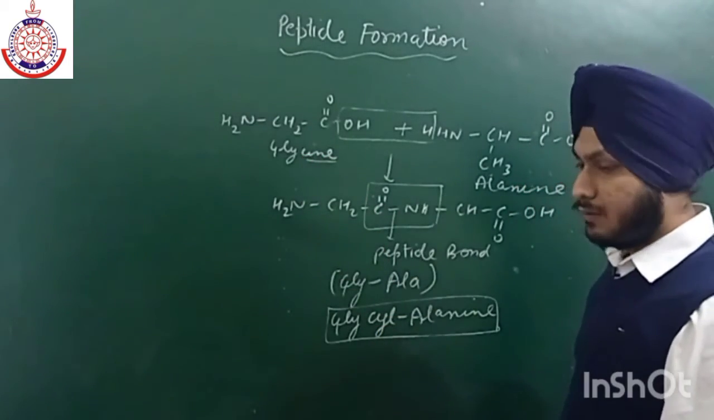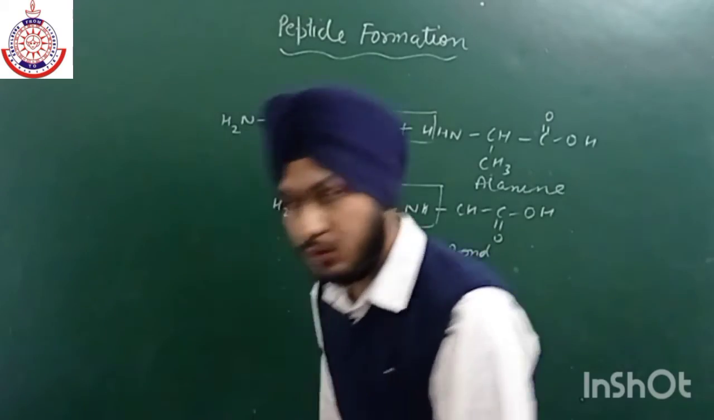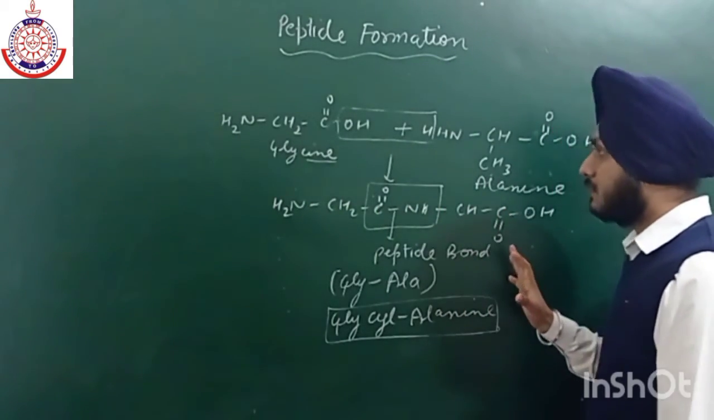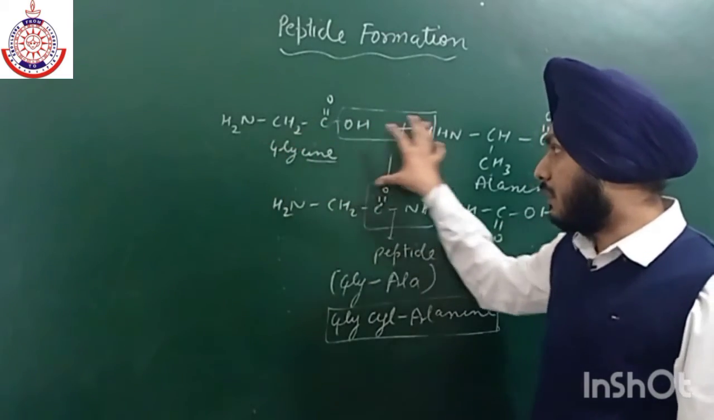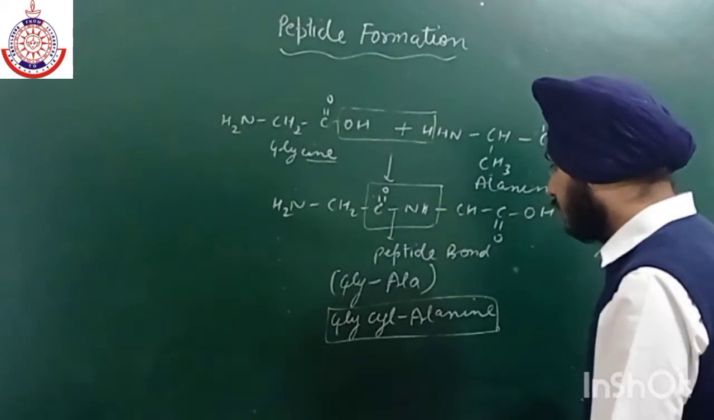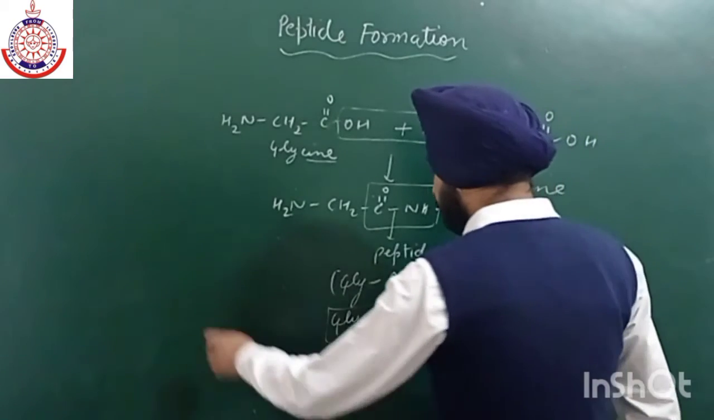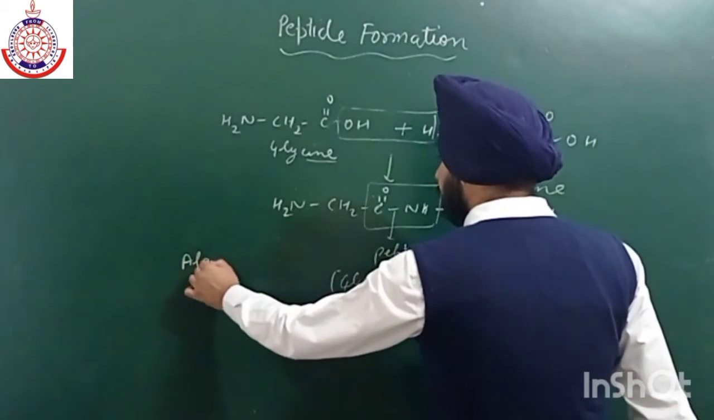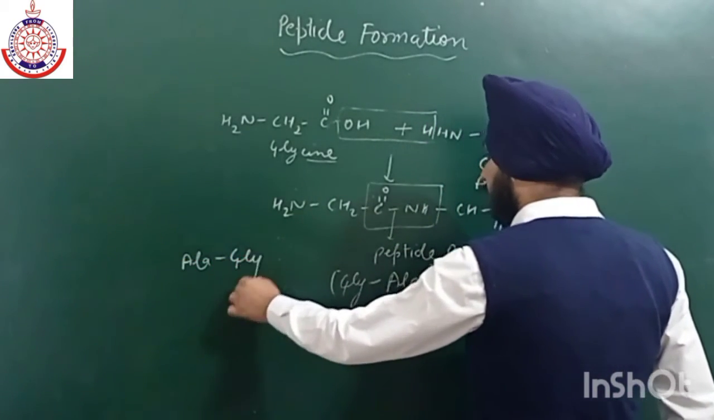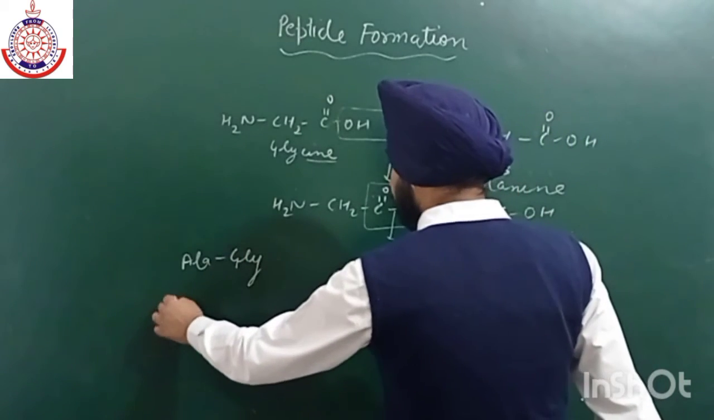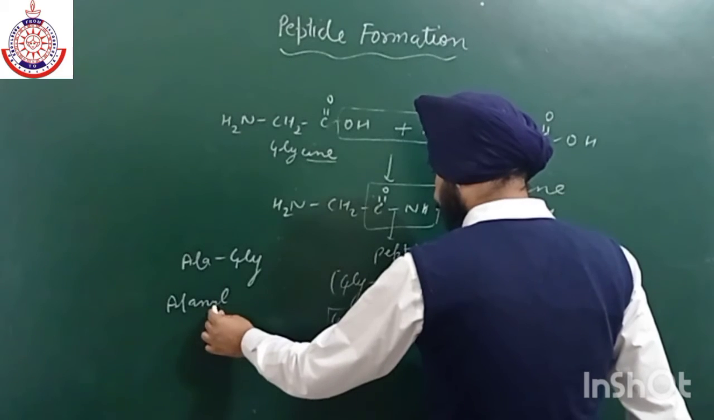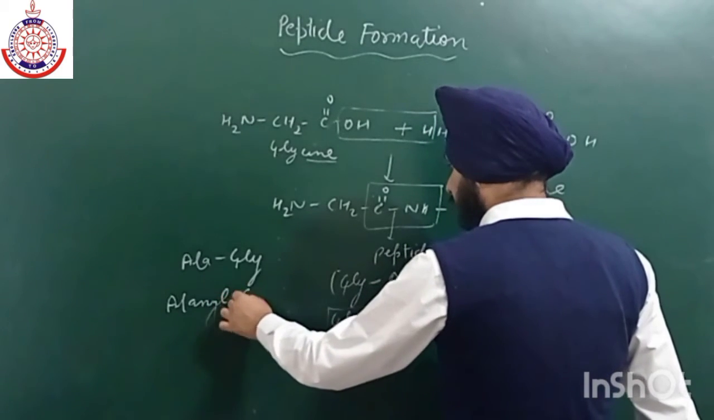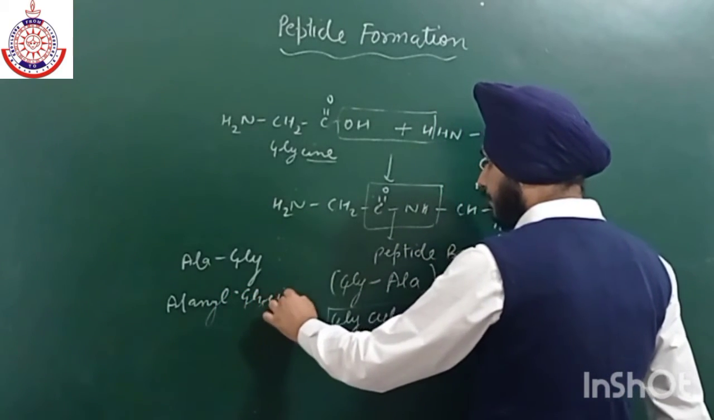And we can also do one more thing. We can also arrange them in such a way that we take alanine on the left side and we take glycine on the right side. Then what will be formed is Ala-Gly, and the name is alanyl glycine. Okay, this will be the name.